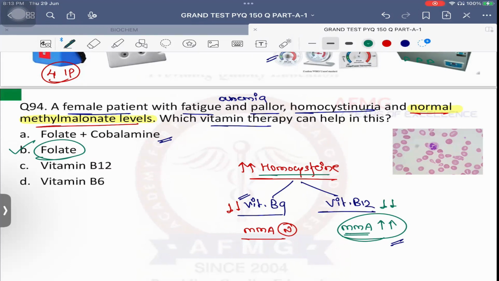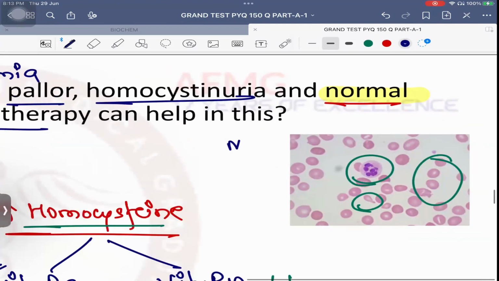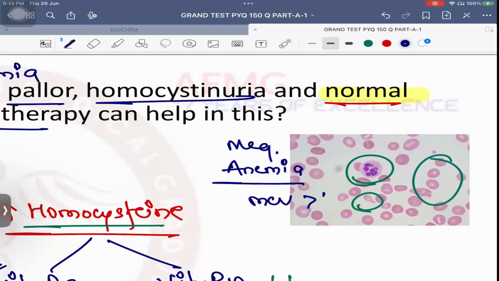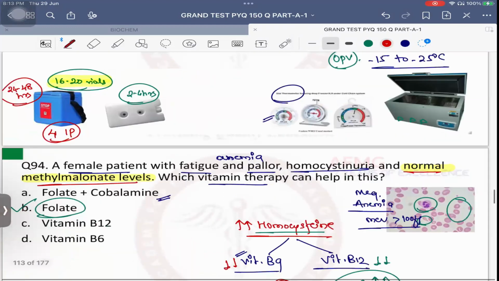That's the important thing. And we have discussed already, teardrop cells along with hypersegmented neutrophils and macro-ovalocytes are usually seen in a case of megaloblastic anemia. MCV, mean cell volume, more than 100 femtoliters. So it is a case of macrocytic normochromic anemia.